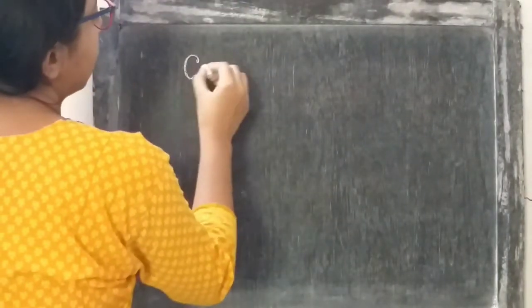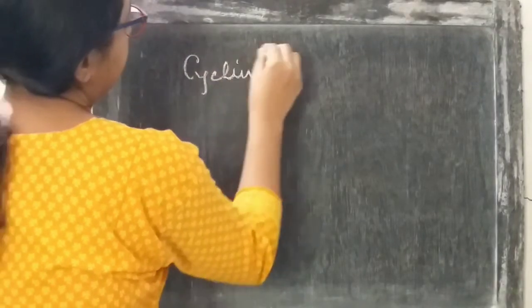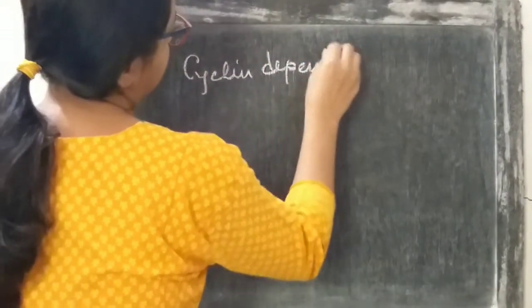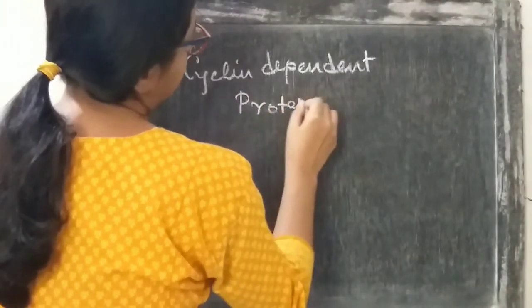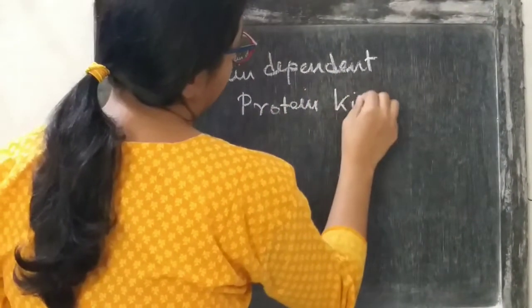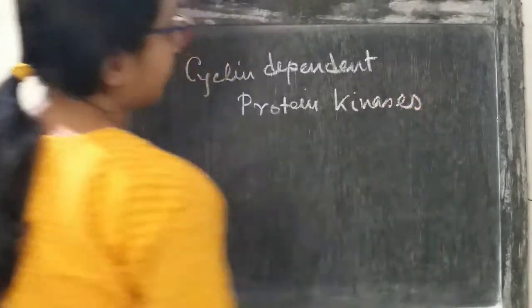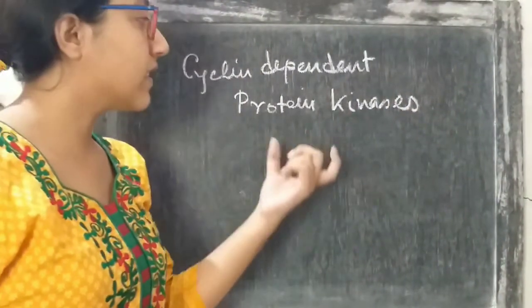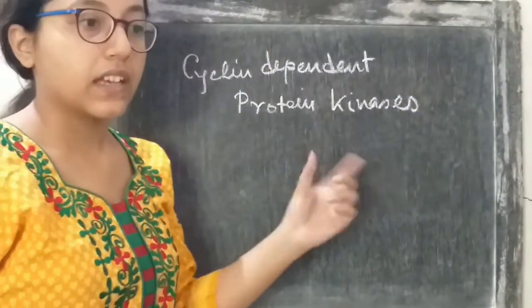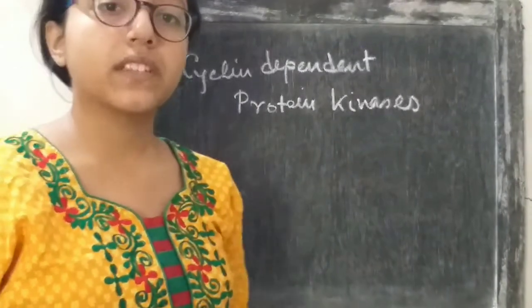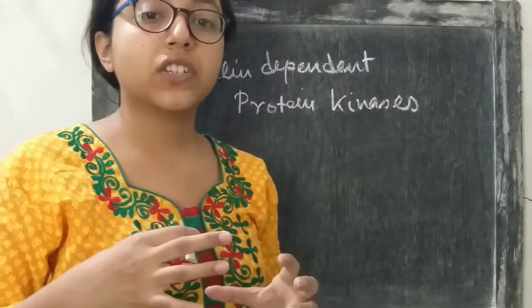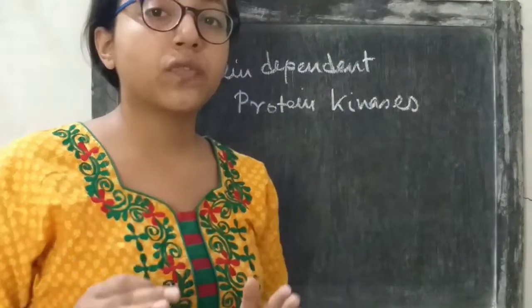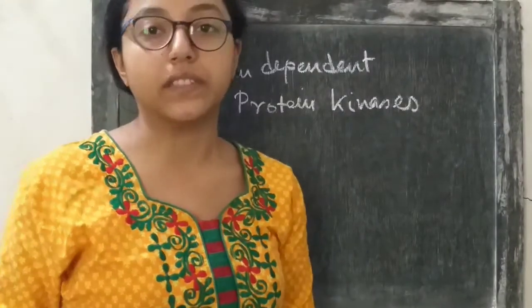These proteins are cyclin dependent protein kinases. As the name suggests, these are basically protein kinases. Kinase means those proteins that have the function of transferring a phosphate group from one protein to another.